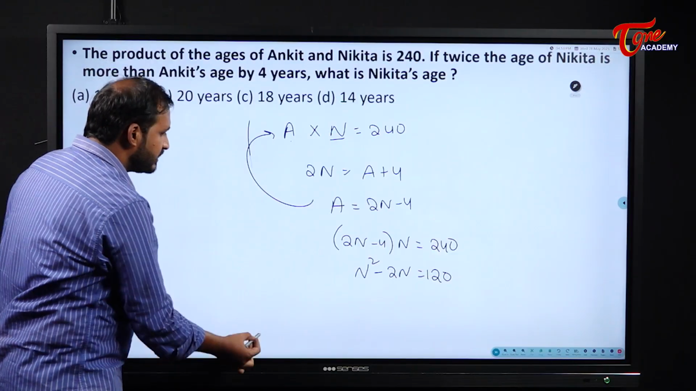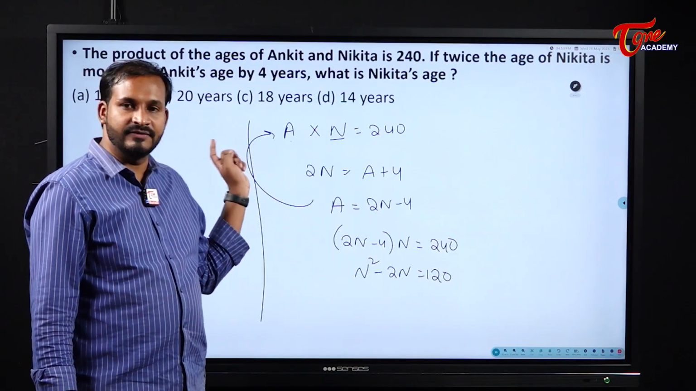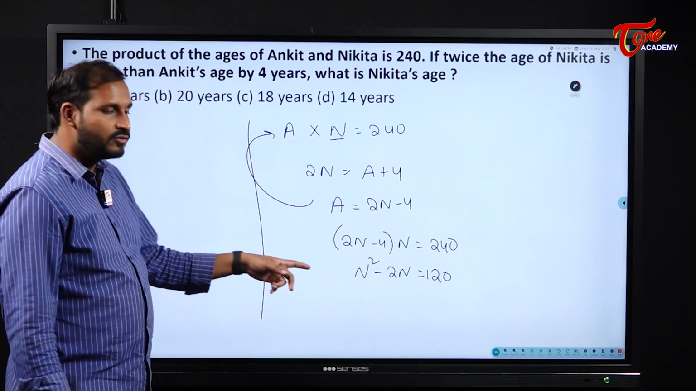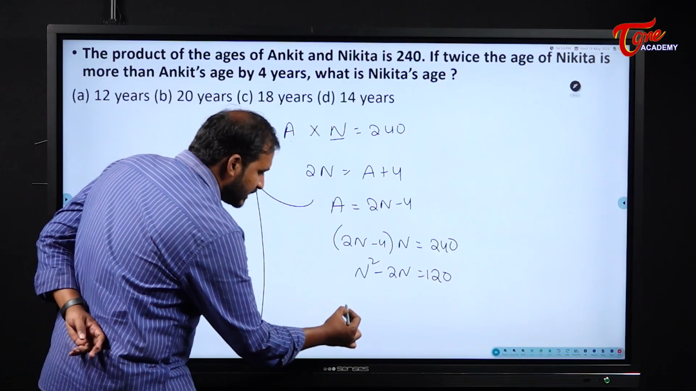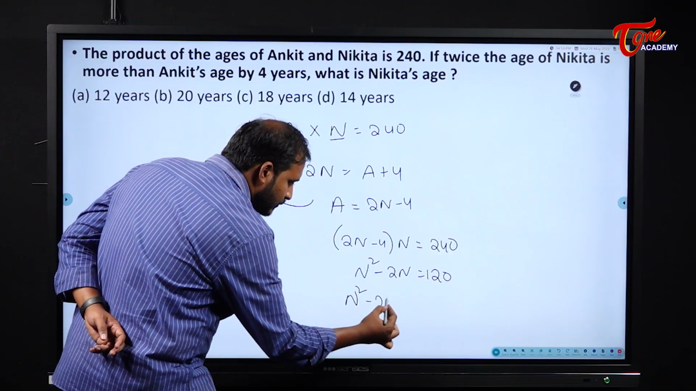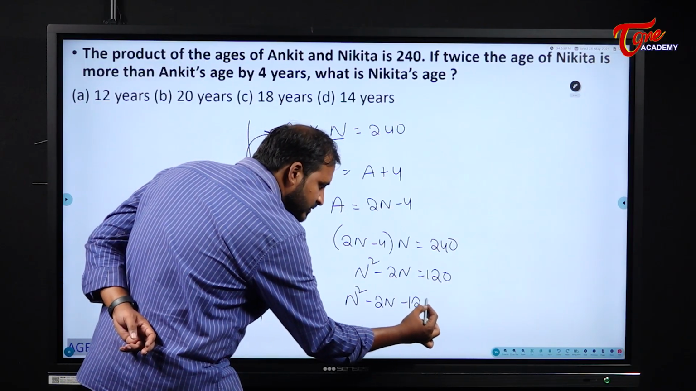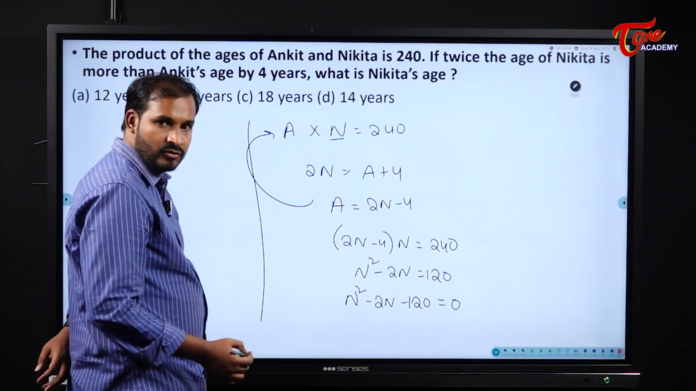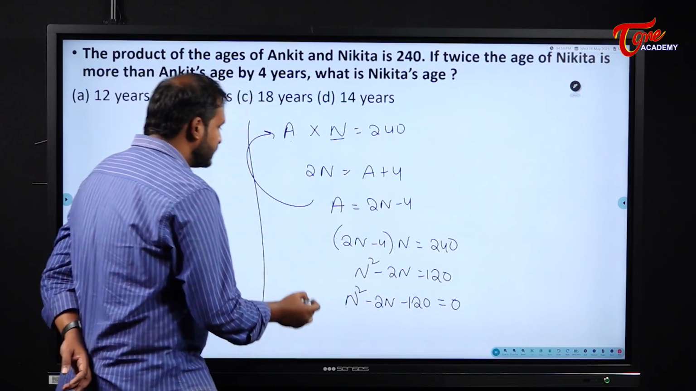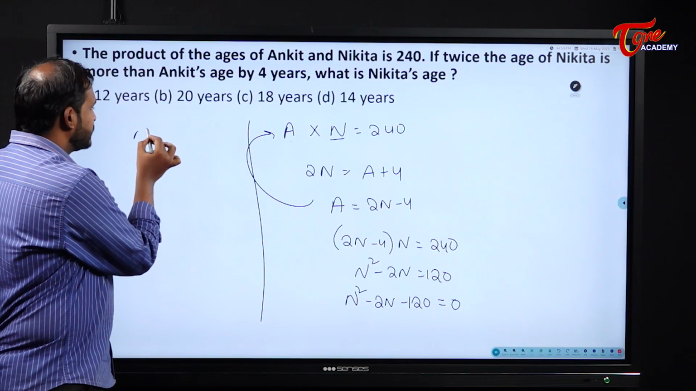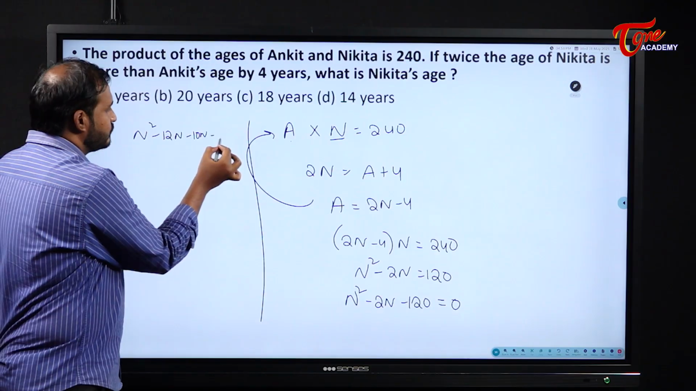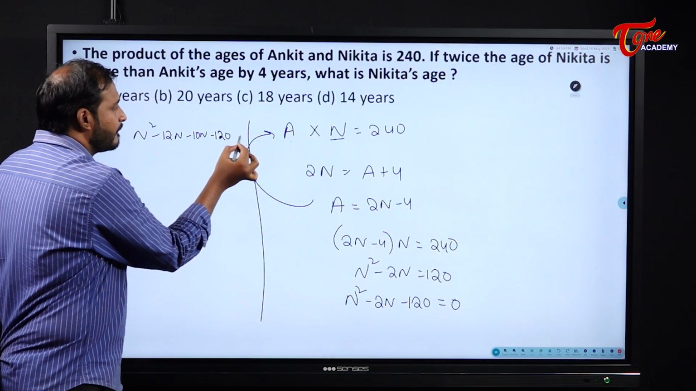What is the first method? You can put the options here and verify in place of n. Or else, if you are really good, you can do this. See here, n square minus 2n minus 120 is equal to 0, right? So next, splitting of this one. You know how to solve the equations. What you can write here? n square minus 12n plus 10n minus 120 is equal to 0.